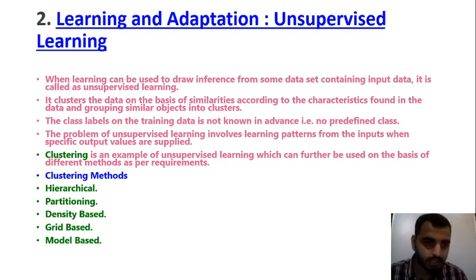So what is the next? It says the class labels on the training data are not known in advance. That is, no predefined class. That child has not been told or trained to use that mobile phone, but still he is using it. That is what you call unsupervised learning.